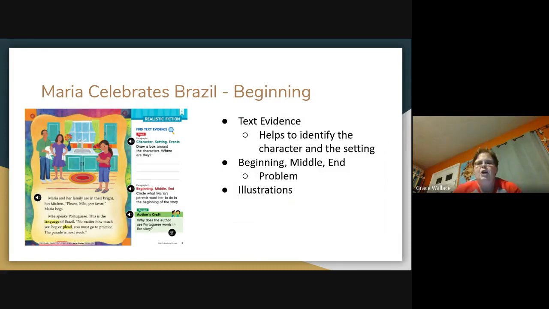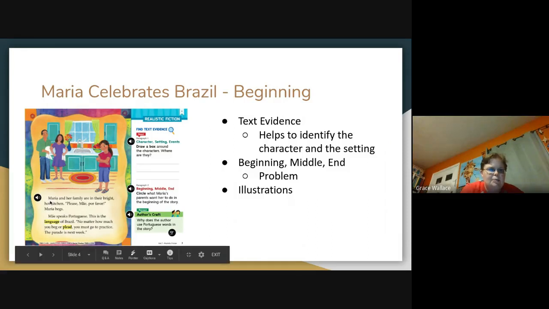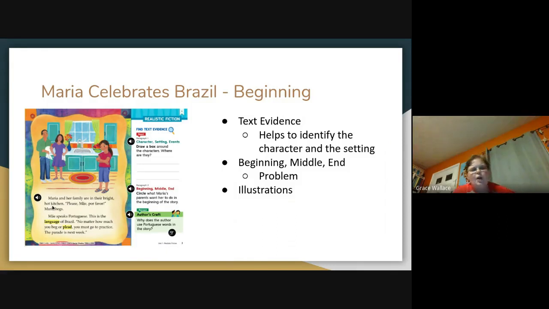So, as we talk about this, our text evidence can tell us a lot about the character and the setting. If you look at this first sentence, it says Maria and her family are in the bright, hot kitchen. So right there, the text tells me that the characters are Maria and her family. Could be a mother and father, could be an aunt and uncle. All we know right now is that it is Maria and her family. And then the setting is in a hot kitchen. Okay?